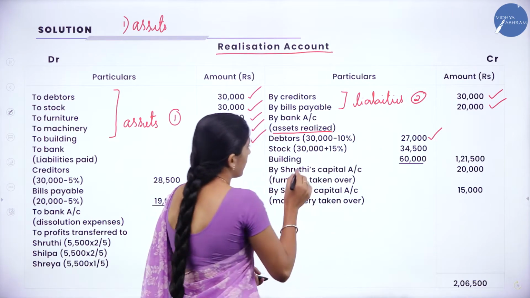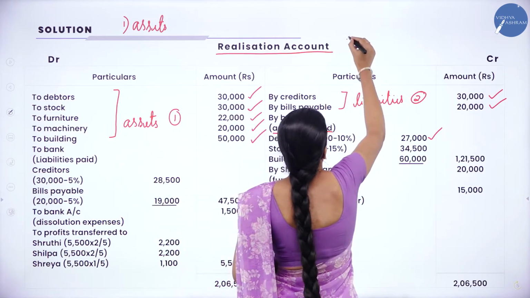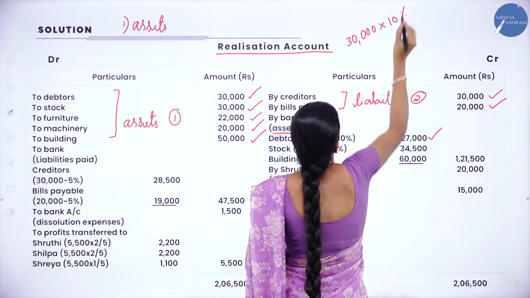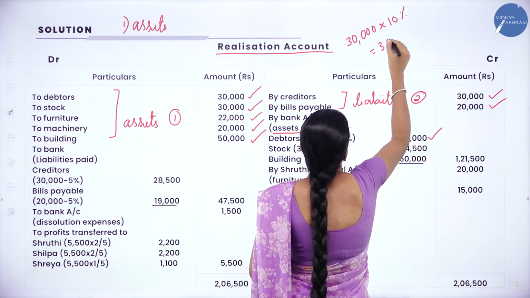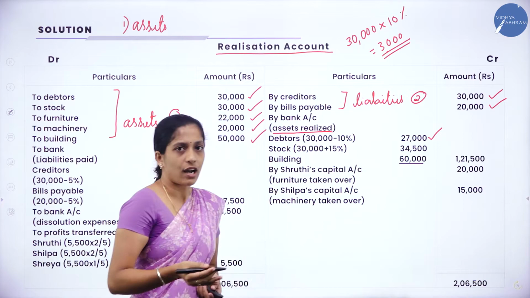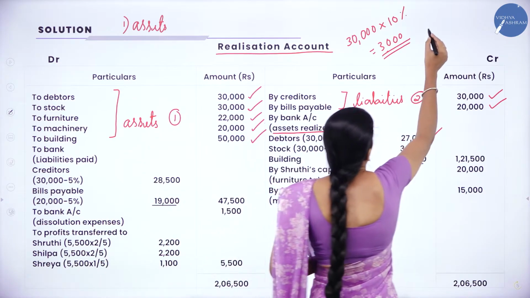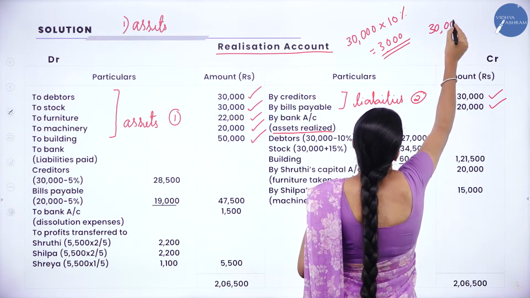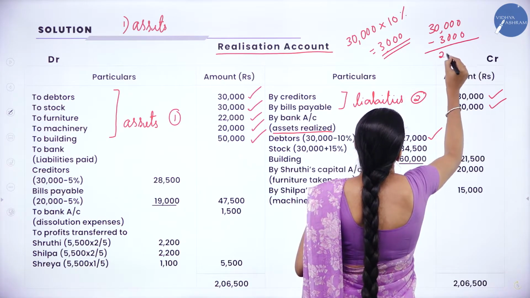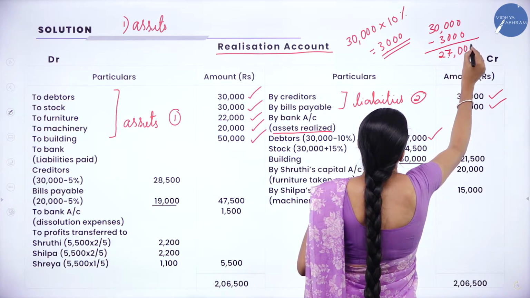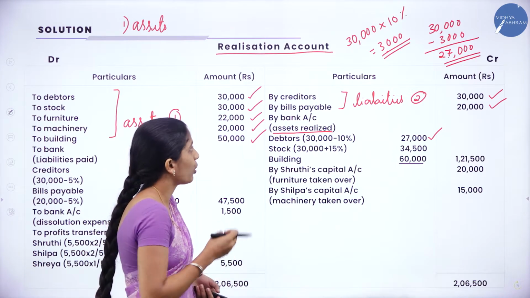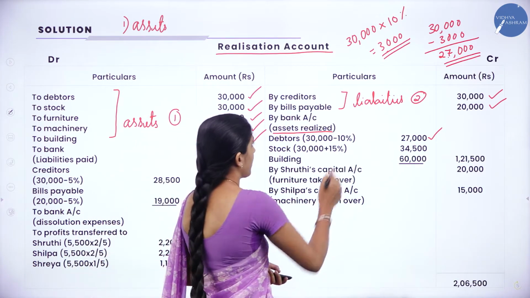Or else you can calculate. So how to calculate this, 30,000 minus 10%? So 30,000 is the book value. You have to calculate 10% of 30,000. So you'll get 3,000. So 3,000 is the discount, right? Now, then what is the current value? 30,000 minus 3,000, you'll get 27,000. So this is the value of debtors. So debtors is sold at 10% discount, that is 27,000.